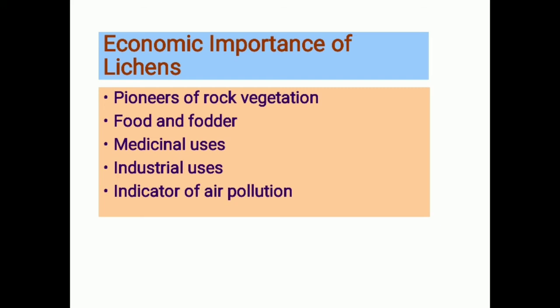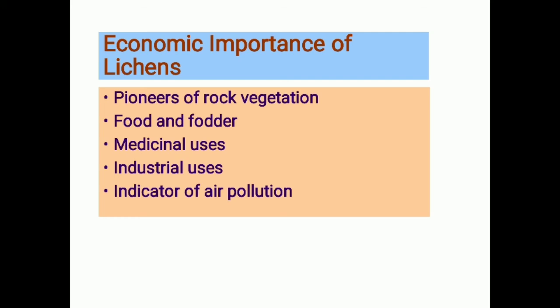Then Evernia is used in curing prolonged cough that some people have. Then comes Xanthoria, used in the treatment of jaundice as an alternate medicine. So these are some medicines that can be used for the treatment of different kinds of diseases.